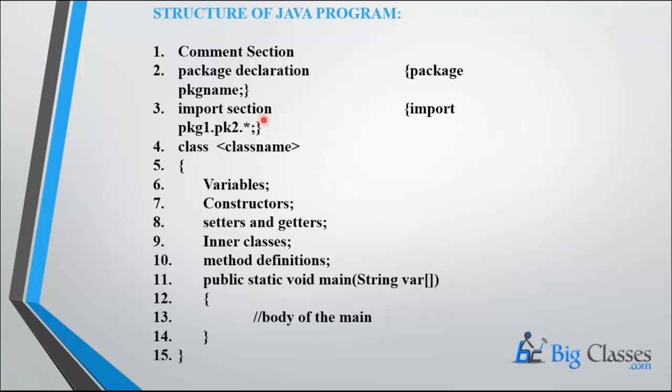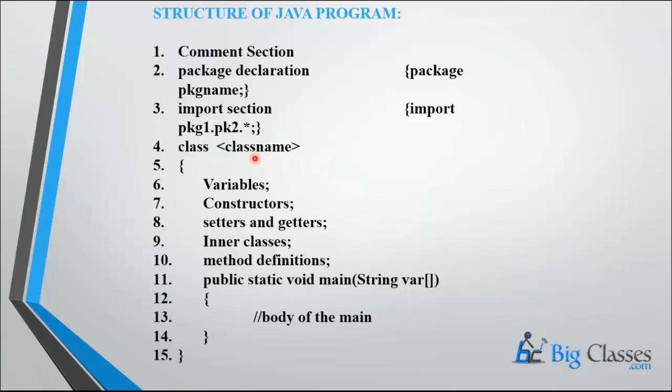And Java programs should start with a class, and we should give the class name. Give whatever name you want, there is no restriction on class names. And if you want to save this file, definitely you need to save it with this class name.